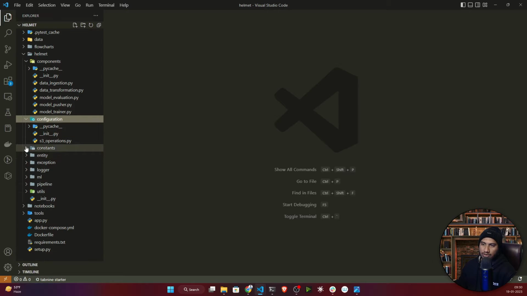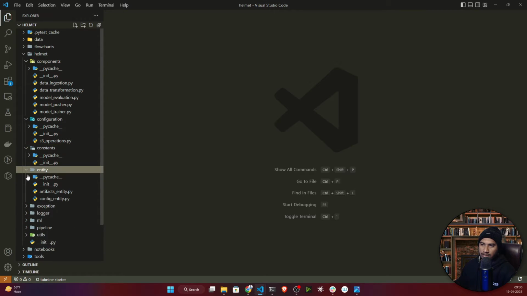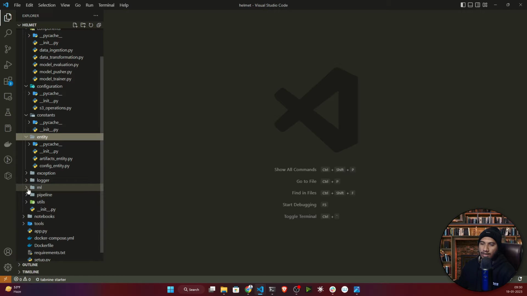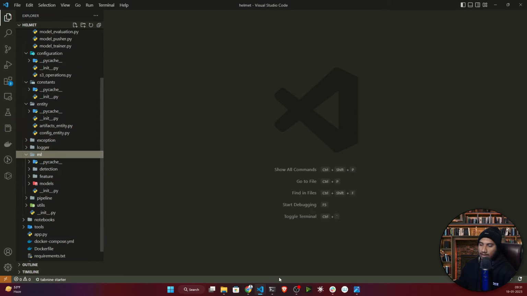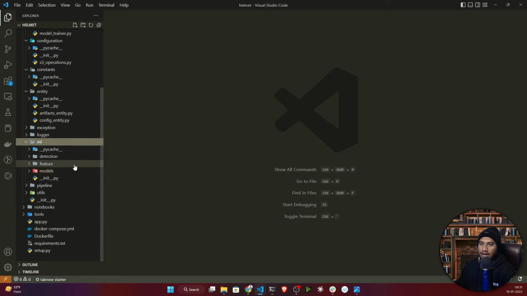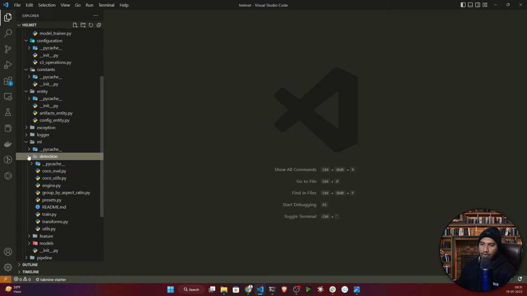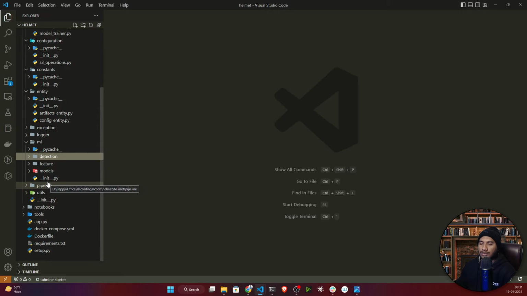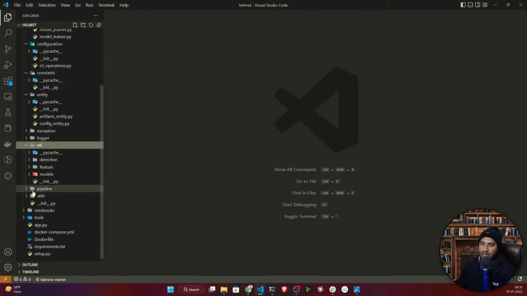Then configuration: this is S3 configuration, constant, entity, exception, logger. One additional folder here is ml, and inside ml I created detection and features, and I already provided the code there. This code would be common. I haven't written this code; I got it from the internet. If you are doing this kind of object detection from scratch, you need these utility-related classes. I downloaded this and kept it here, and I'll share it with you so you can use it. Then all the things will remain the same.